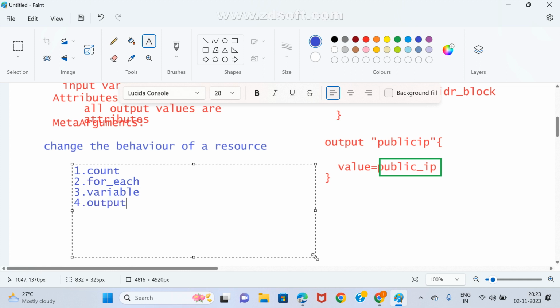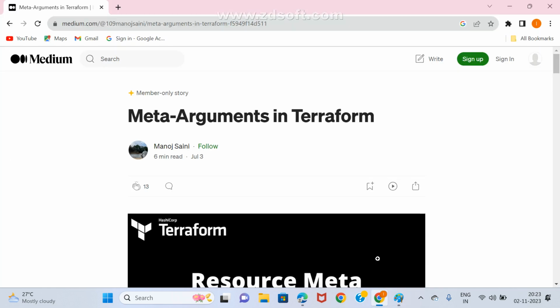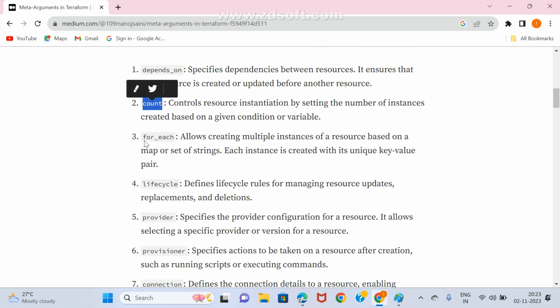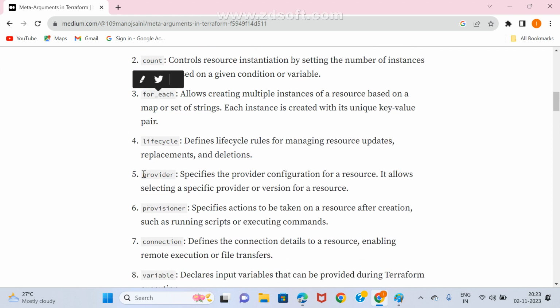Like that, many names are there. I am just showing you some names; some we already used, some we didn't use. What is the first one they gave as meta arguments? depends_on is one meta argument. count is another meta argument. for_each is one type of meta argument. lifecycle is one type of meta argument. Provider, somewhere we have seen, right? Provider, what can we write?